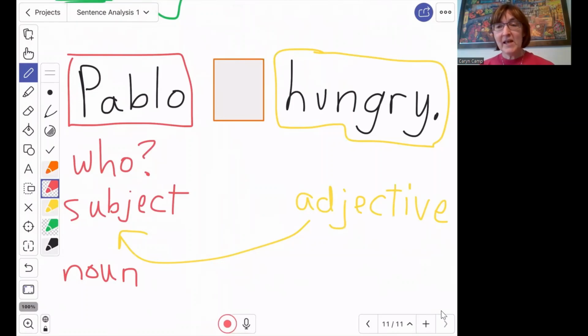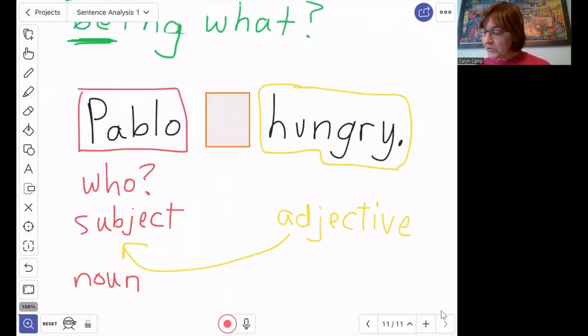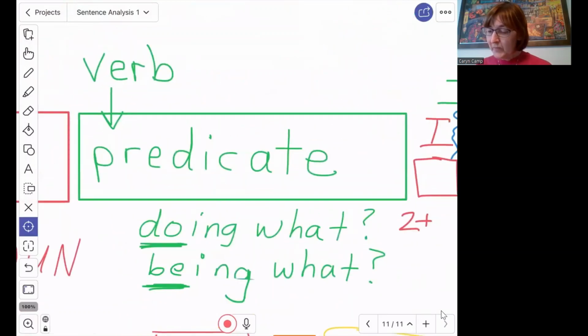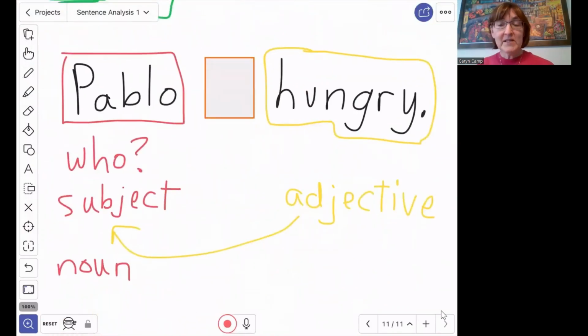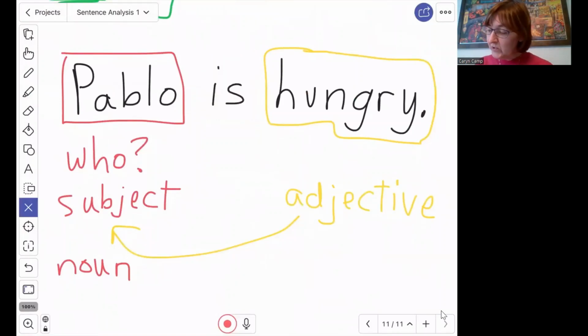But we cannot just say Pablo hungry, because remember, what's that first word we need in the predicate? We need a verb. Okay, so Pablo is not doing anything. He's not eating. He's just sitting there being hungry. So we need our being verb. So that's why we use the verb is. Also because Pablo is just one person and he's hungry right now.